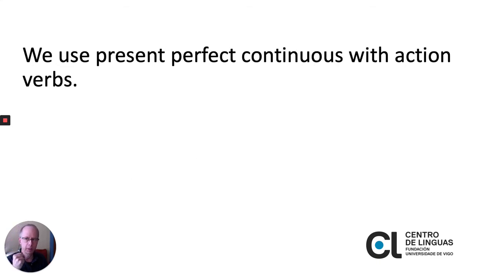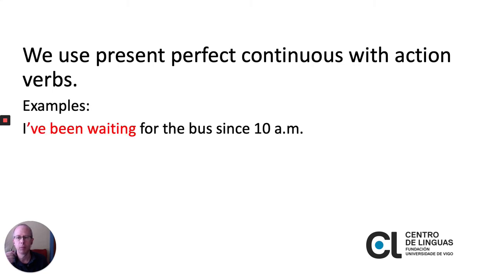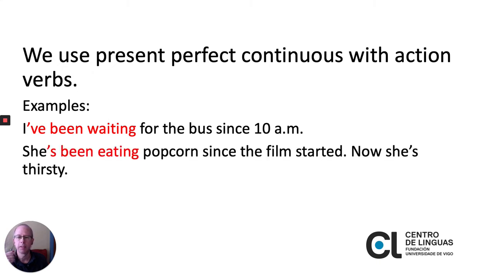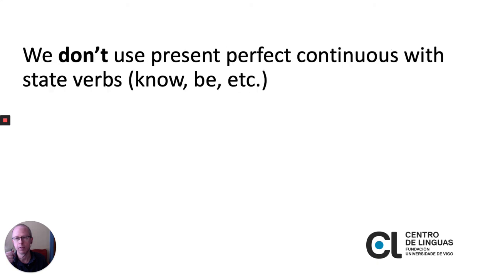Let's go back and look at the present perfect continuous. We use the present perfect continuous with action verbs. For example, I've been waiting for the bus since 10 a.m. That's an action, to wait. She's been eating popcorn since the film started. Now she's thirsty. So notice the difference between the present perfect simple and the present perfect continuous.